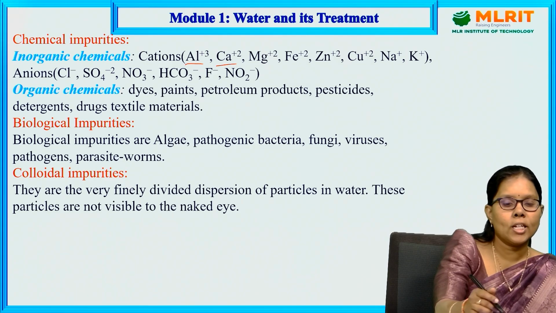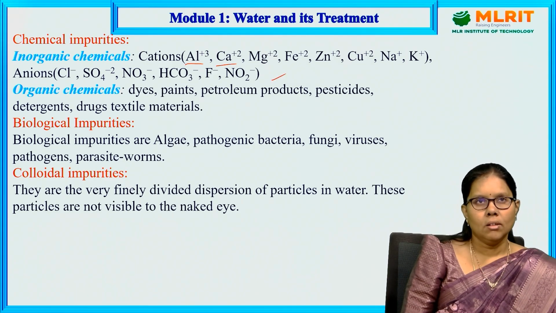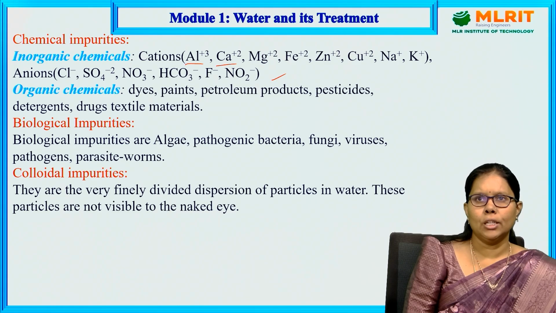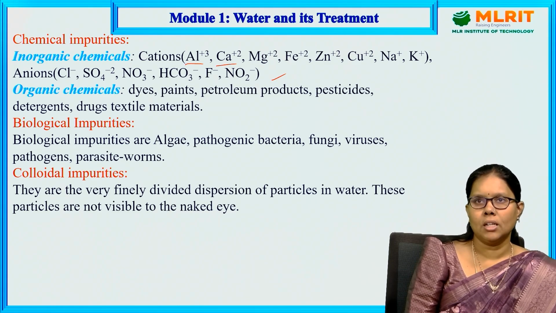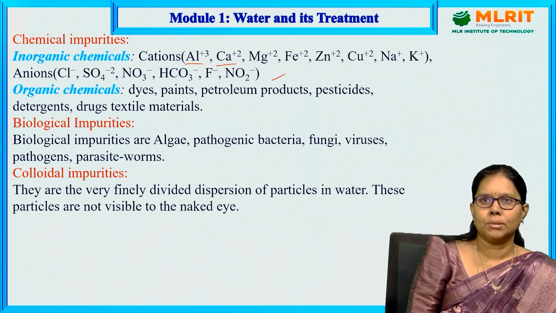Anions like chlorides, sulfates, nitrates, bicarbonates, fluorides. All these are responsible for the chemical impurities, nothing but the salts which are present. All these come under inorganic. Examples: aluminum nitrate, calcium sulfate, zinc nitrate, zinc sulfate, zinc chloride.